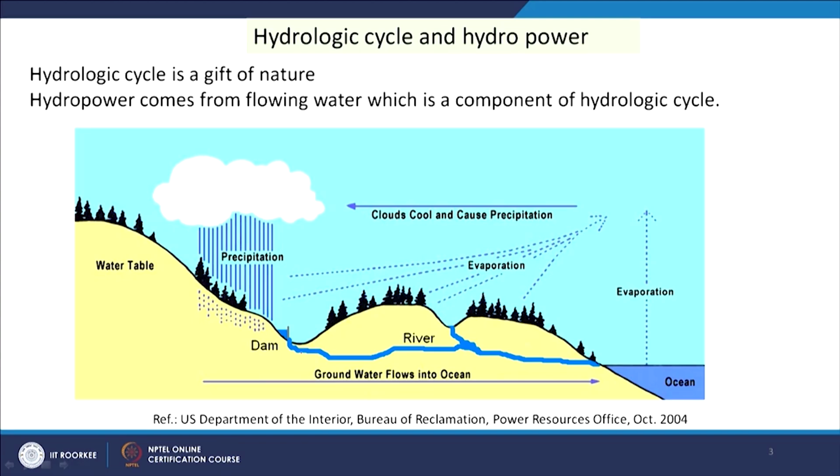The velocity of the water will be used to rotate a turbine. In fact, the kinetic energy of this flowing water will be used to rotate a turbine blade, a turbine rotor, and that will be connected to a generator for electricity production.